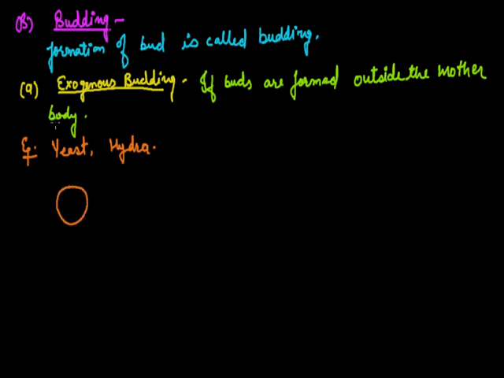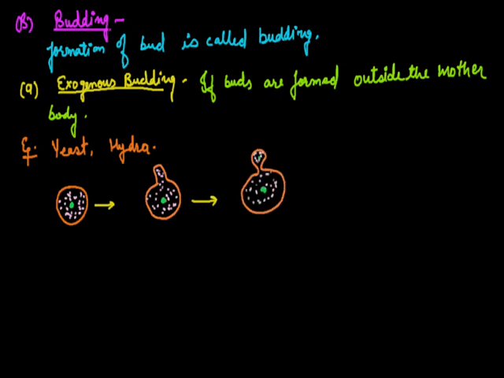Yeast is a unicellular fungus. Suppose this is the mother body. First of all, a protoplasmic evagination is formed like this. Now by amitosis, a part of the nucleus can insert into this. As soon as part of the nucleus inserts in it, it forms a small constriction at the base of the evagination.